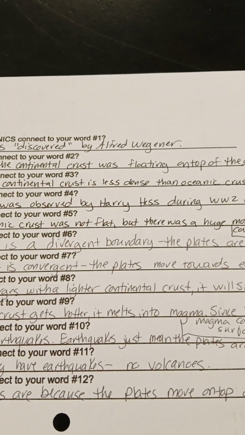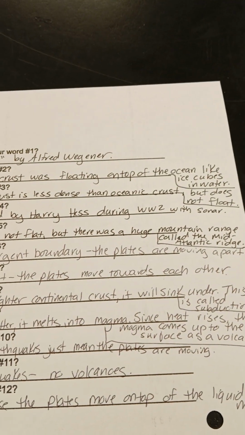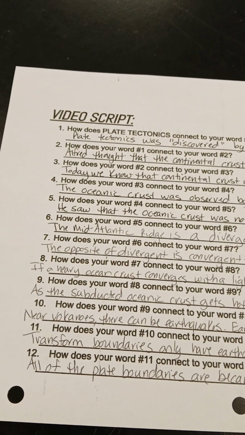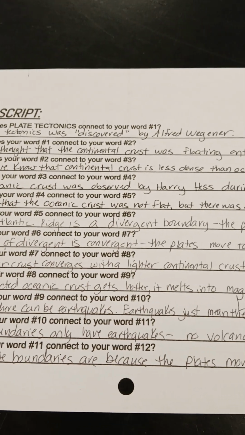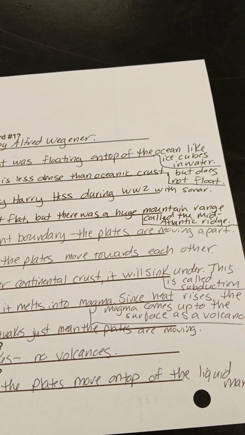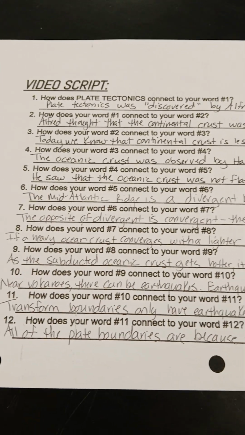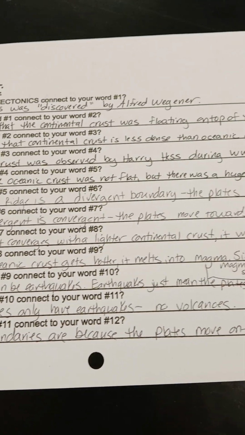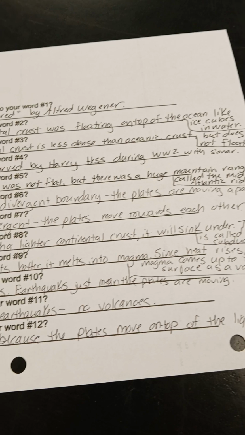He was a soldier during World War II on a boat. He used sonar to map the bottom of the ocean floor, and he found out that the oceanic crust was not flat, but it had huge mountains going down the middle of it. That was called the mid-Atlantic ridge. Now, he also realized that the mid-Atlantic ridge must be a divergent plate boundary. And a divergent plate boundary means the plates are being ripped apart. They're moving away from each other.